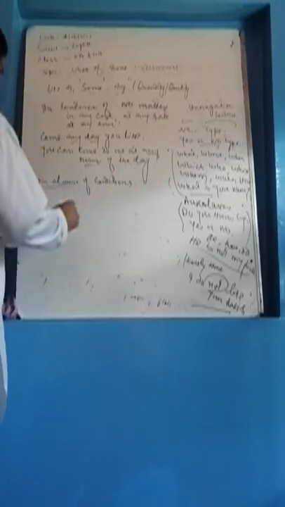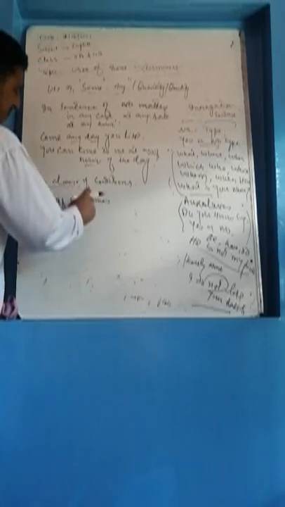In clause of conditions, I have already told you what is a clause. Let me repeat again. Clause. When we say clause, here is an example. If he comes, I will help him.